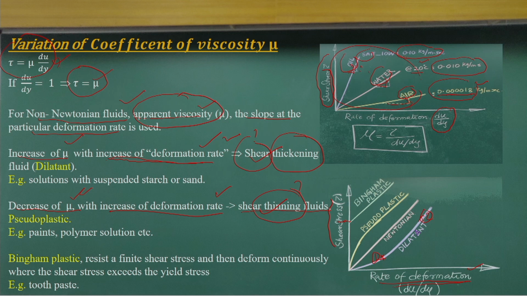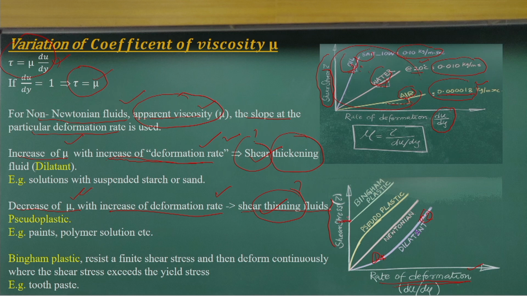That is what happens if you squeeze a toothpaste. You can feel that initially when you apply a low force, no toothpaste comes out. But when you apply more and more force, after a certain force the toothpaste comes out, and the fluid starts flowing.